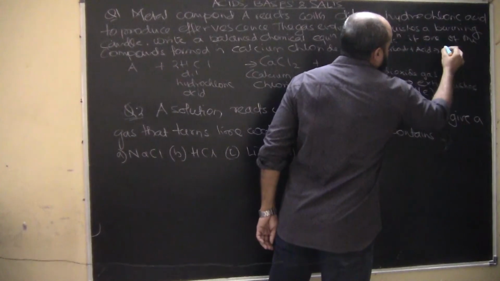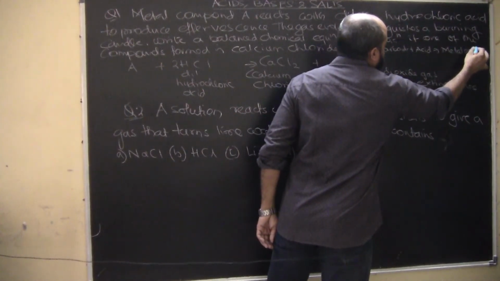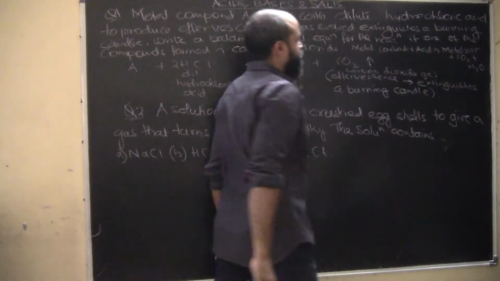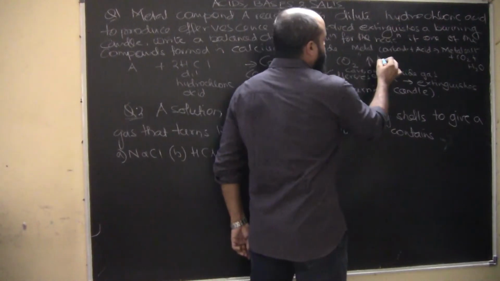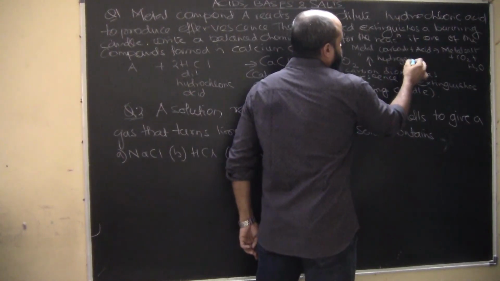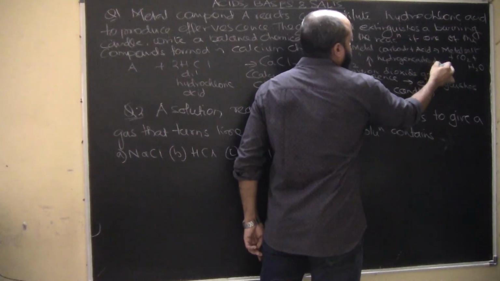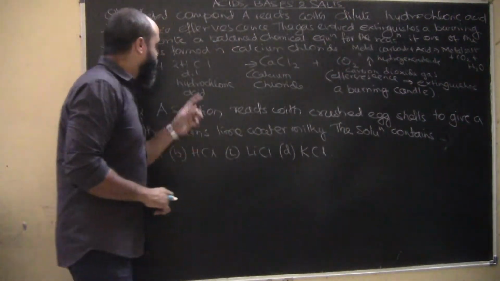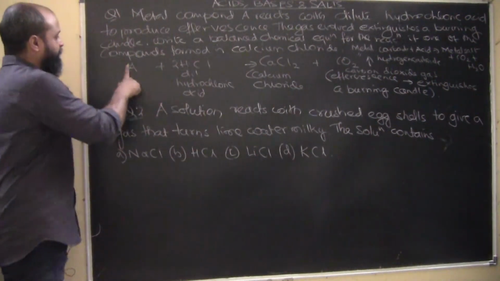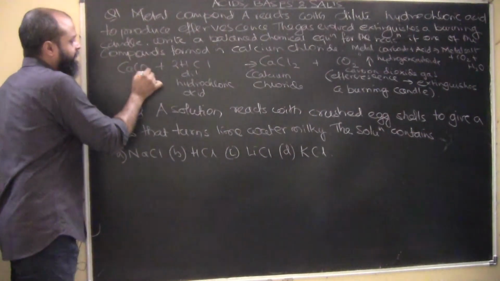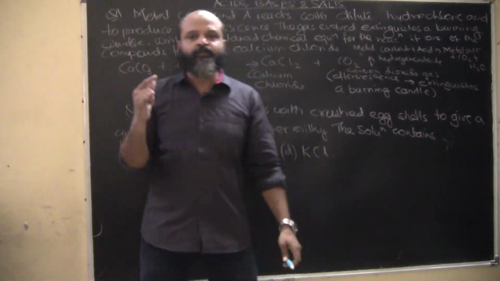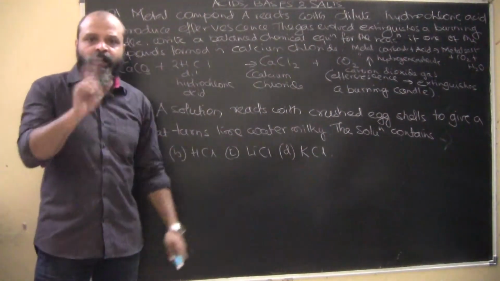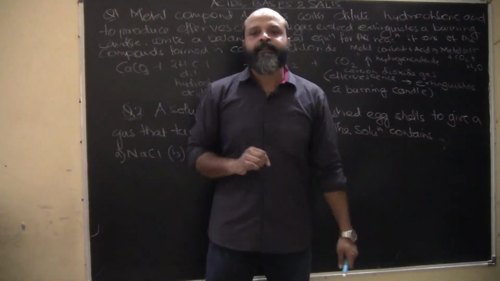will give you metal salt plus carbon dioxide plus water, correct? And we also know the same happens with metal hydrogen carbonate. If we dissolve metal hydrogen carbonate in an acid, we get the same products. So for sure this can be calcium carbonate. This is basically a question from your NCERT book. How are we reaching the conclusion that this can be calcium carbonate?